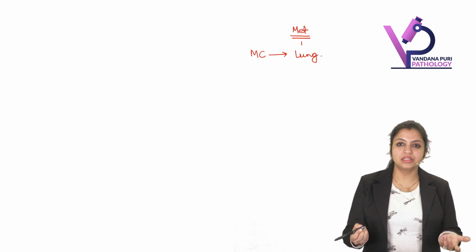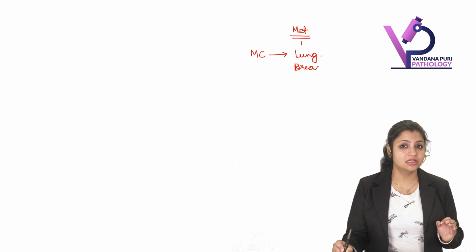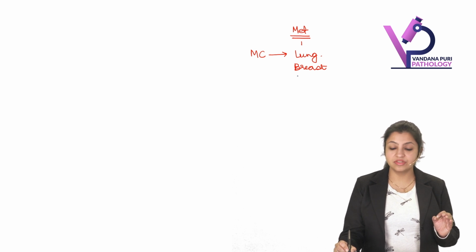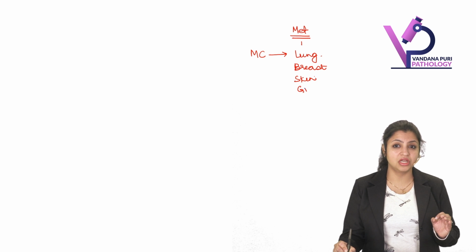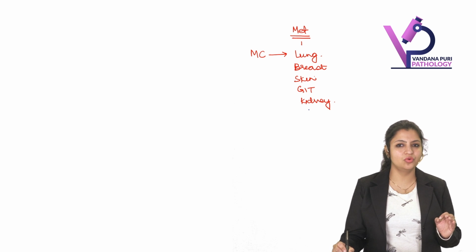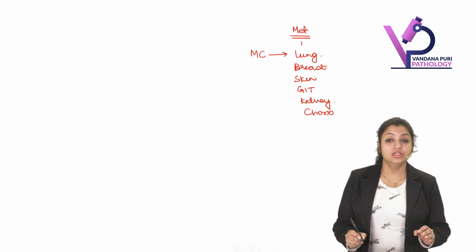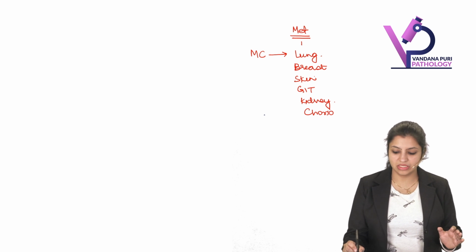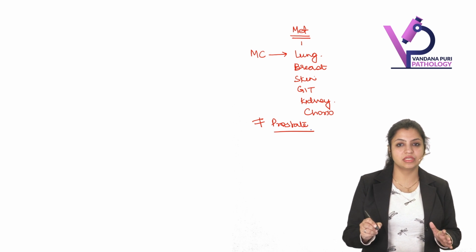What are the other organs which can send metastasis to brain? Remember breast, skin, especially melanomas, very notorious. GIT, in GIT also colon, kidney, and don't forget choriocarcinomas. The organ which never sends metastasis to brain is prostate. So prostate never sends metastasis to brain.